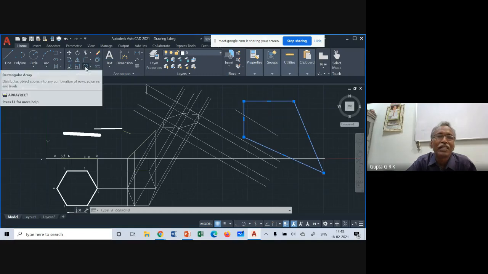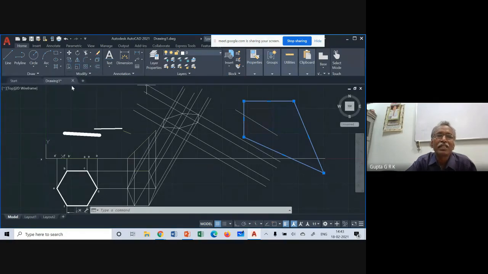But we have used only a few of them, and there are so many things like layers. If you have a building, there will be plumbing connections, wire connections, electrical connections, wooden work, shelves. If all of them are drawn in the same figure, you will get confused. So there will be layers: one layer for electrical connections, one for plumbing connections, one for wooden work, and you can take any layer you want. There are so many things.